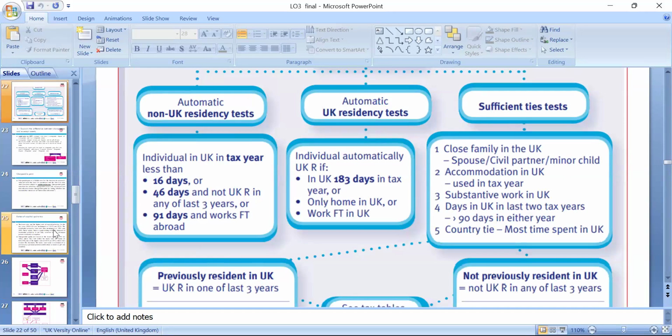So we always need to think about residency and the residency rules, which is quite crucial, because otherwise we are not going to charge the tax. We need to look at this in that light.